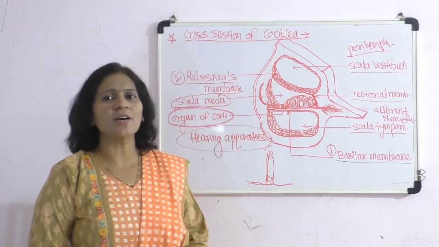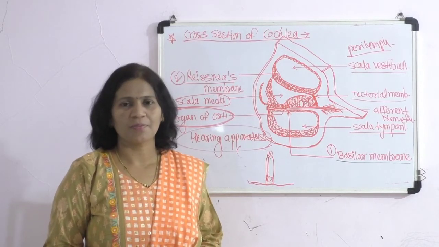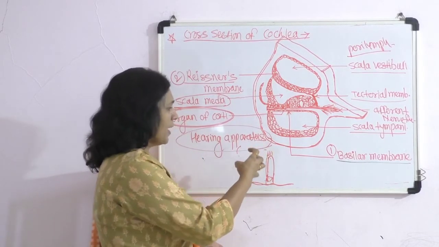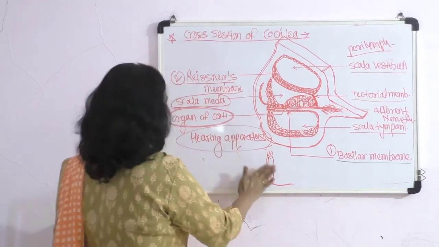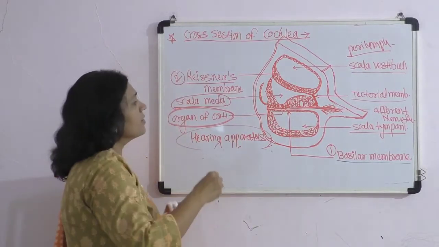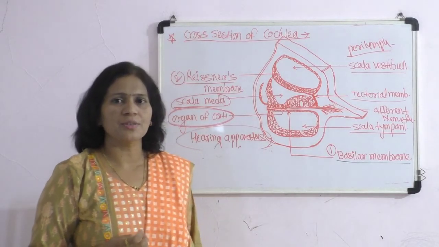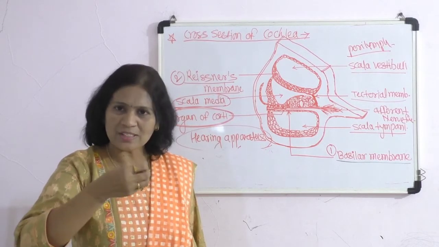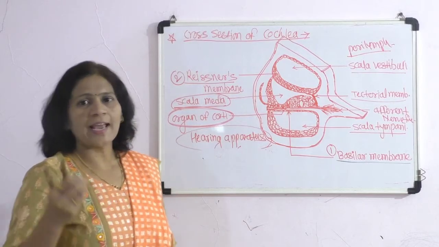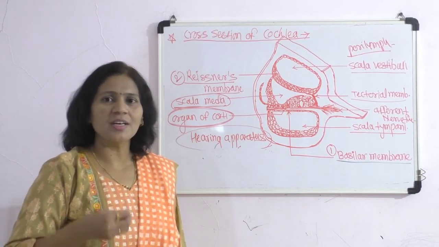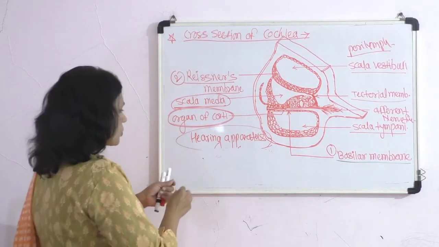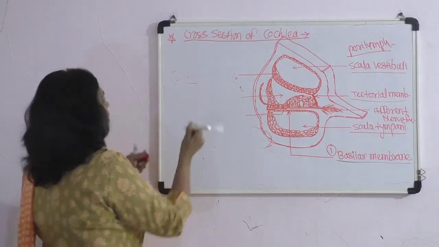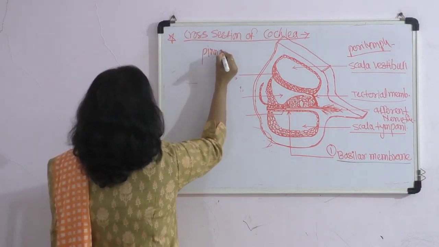In the mechanism of the hearing process, first, the sound waves are collected in our external ear with the help of the pinna and external acoustic meatus.